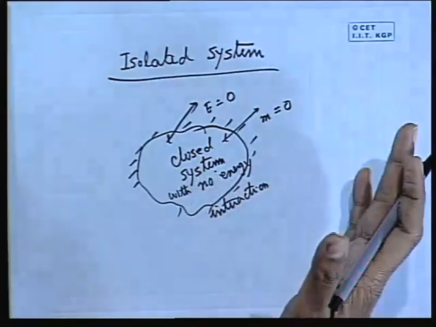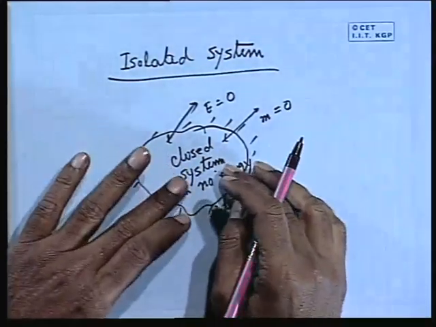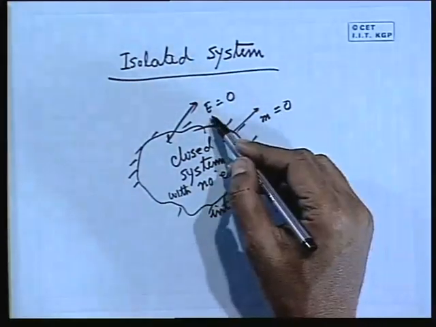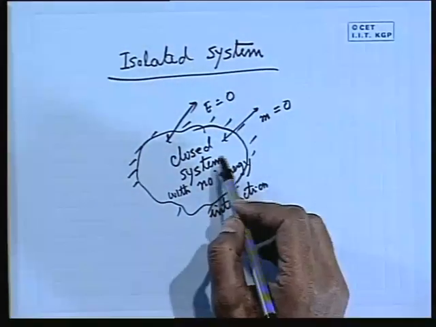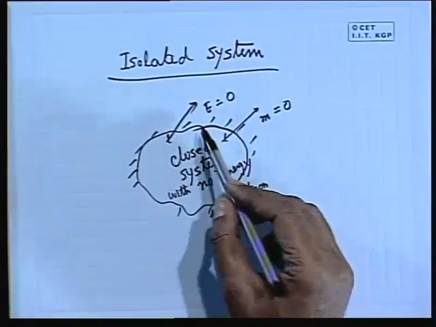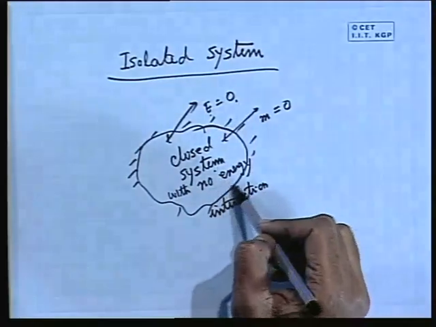A closed system already has no mass interaction. So if you define with a control volume, you can do it, that control volume with no mass interaction, no energy interaction. That's why it is better to define from a closed system where mass interaction is already restricted, but along with that there is no energy interaction. In that case, the system is isolated.